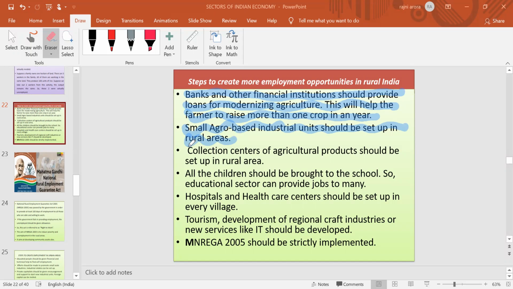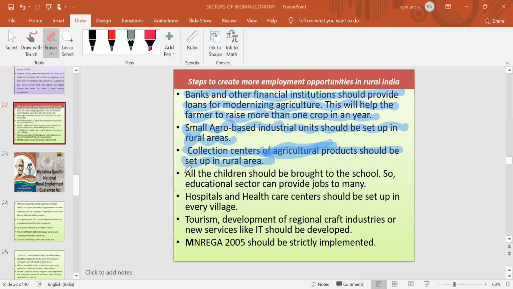After that, collection centers for agriculture products should be set up in rural areas. Collection centers are centers which will collect the products of the primary sector and also sell them in the market. With the help of this, many rural people will get jobs in the collection centers, as well as a convenience in selling their products.